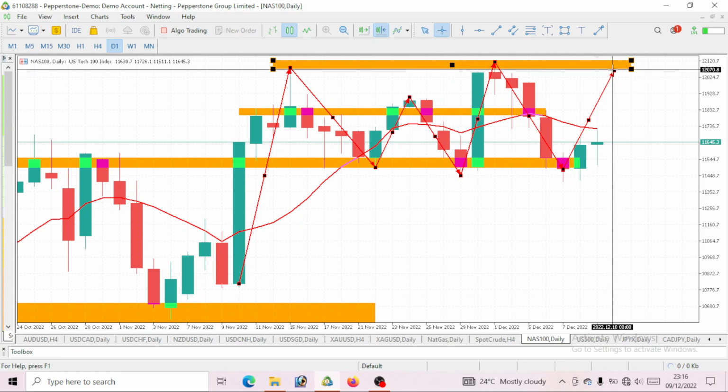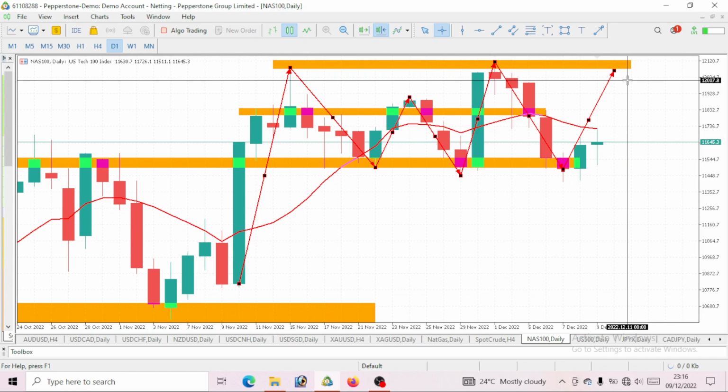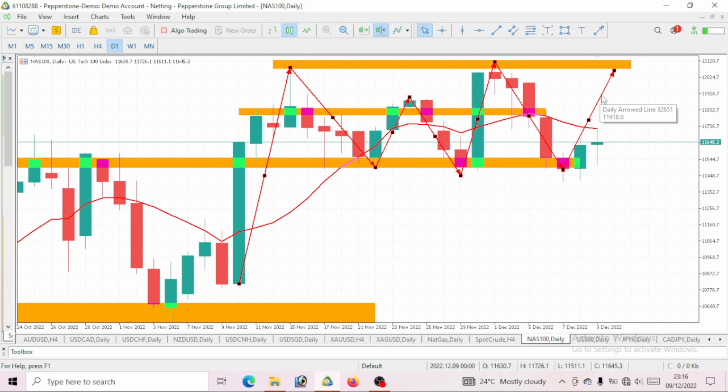So this is one of the reasons why we will be watching out for a level of 12,000 this week. Possibly, in 2 weeks' time, we should be able to hit it. But this week, we should try and hit a level of 12,000 on Nasdaq 100. So we should be able to hit a level of 12,000 on Nasdaq 100. That is to tell you that we would continue our bullish move on Nasdaq 100.